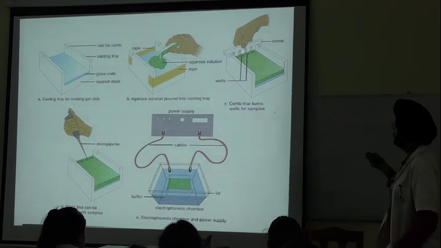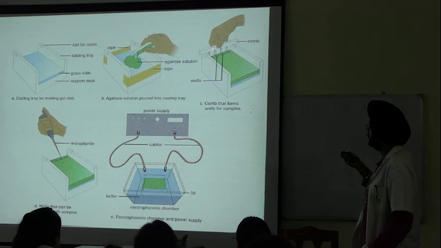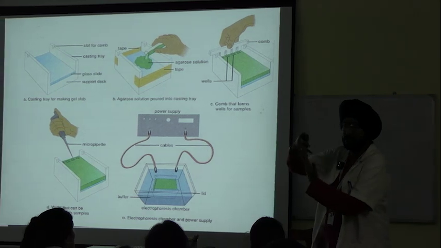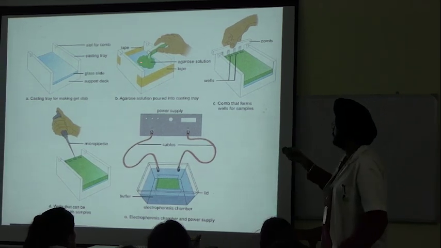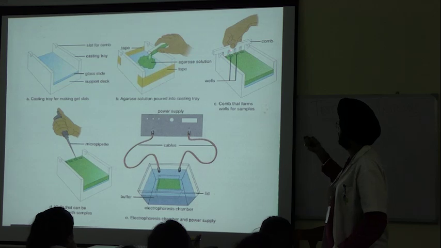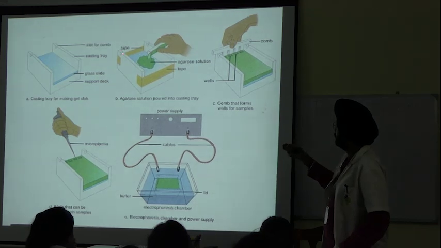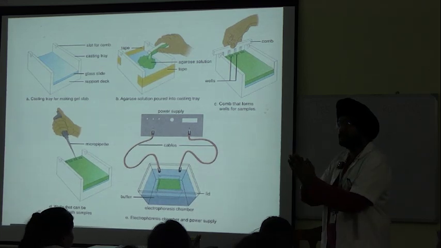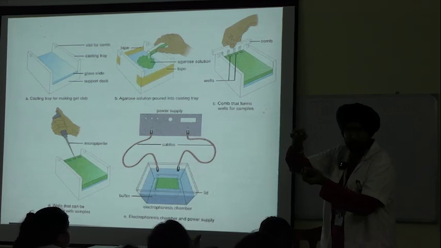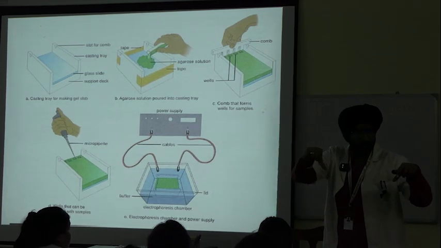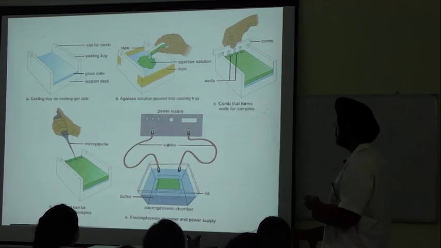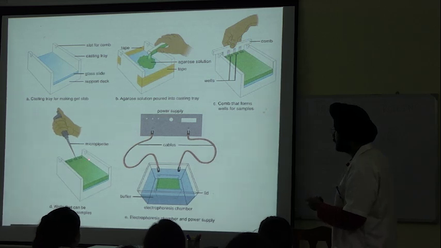See, this one is called the comb, used to create wells. When we have poured the whole support media here, we fit the comb into these grooves, and when the gel is solidified, we gently take it out. So what happens is there are grooves in the support media where the sample is loaded. Okay. See, with a micropipette we are loading the sample in this.